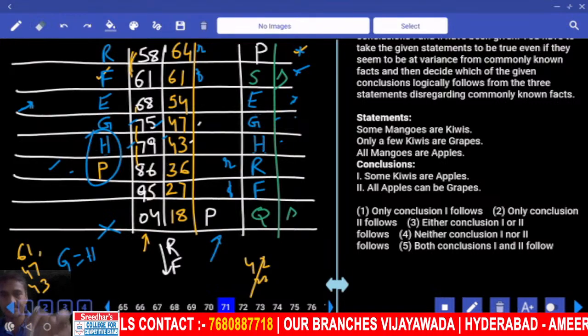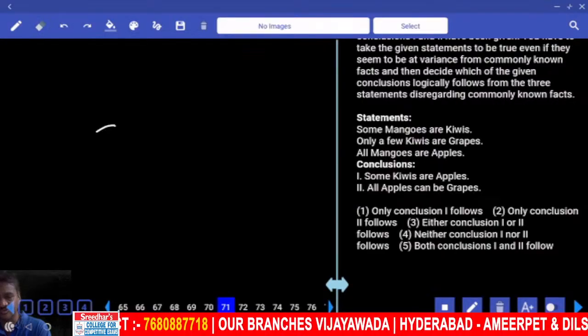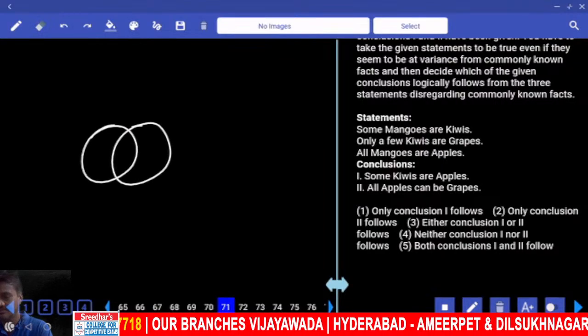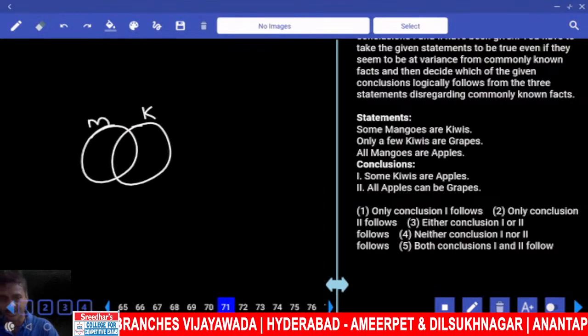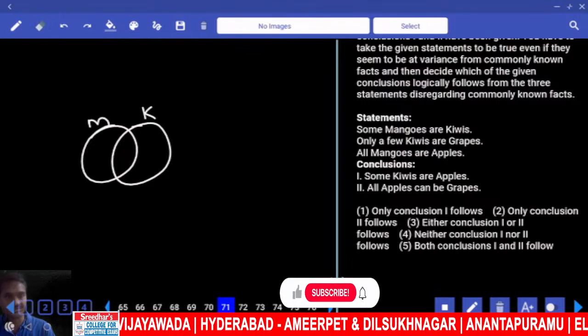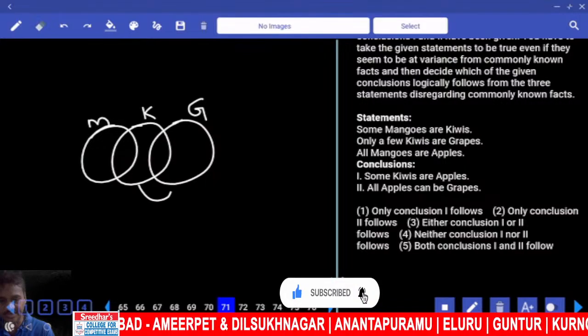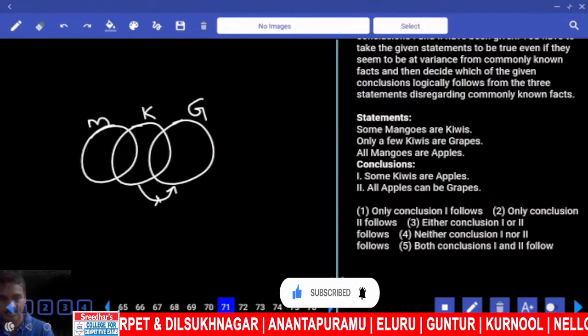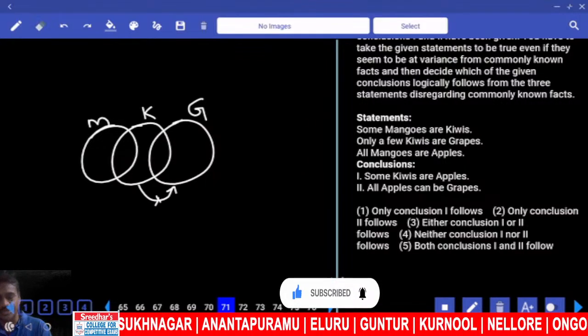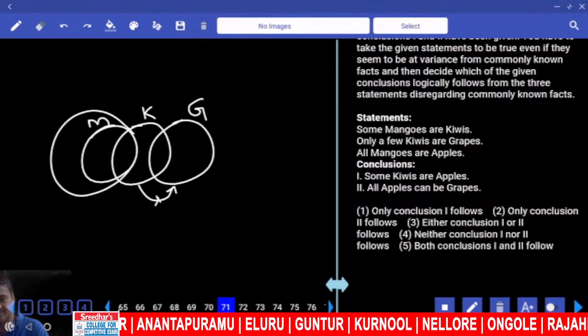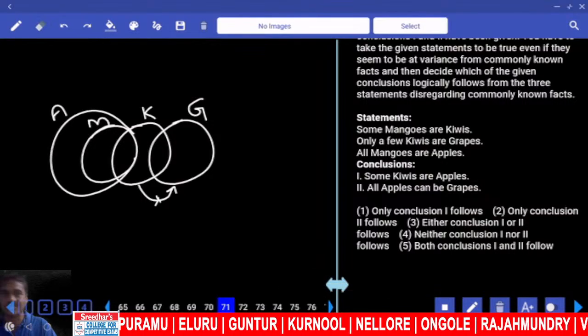Let us start. Now some of the mangoes are kiwis, these are the mangoes that are kiwis. Mango and a kiwi. And only a few kiwis are grapes. Some of the kiwis are grapes but not all. The entire kiwi cannot be part of grape. Then all mangoes are apples. Now this entire mango is a part of what? Apple. This is our basic diagram.